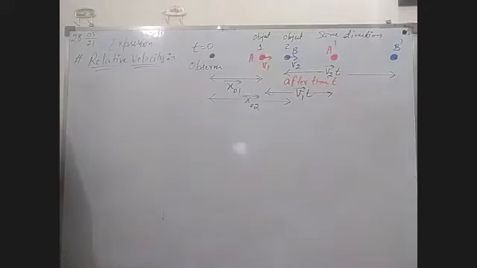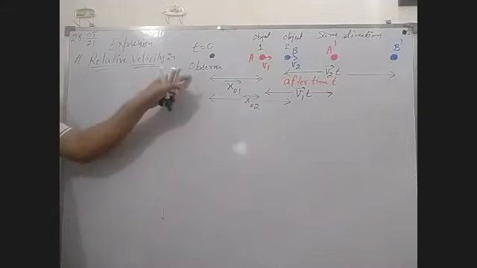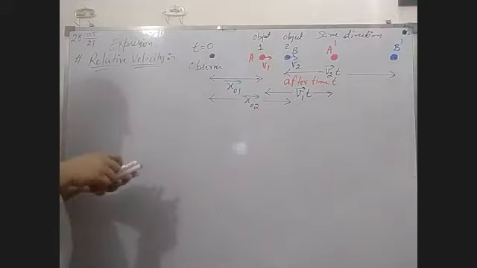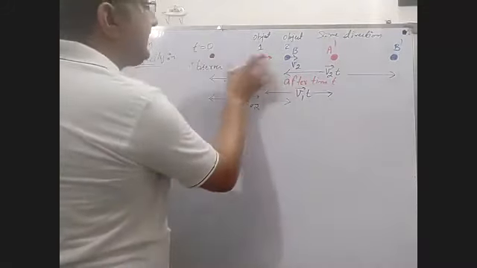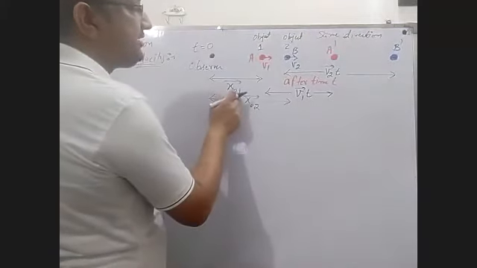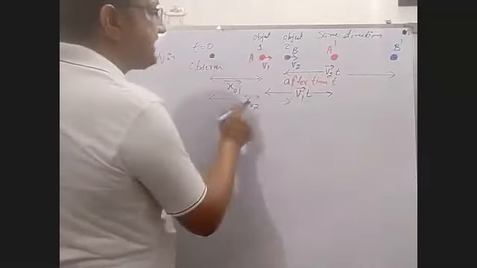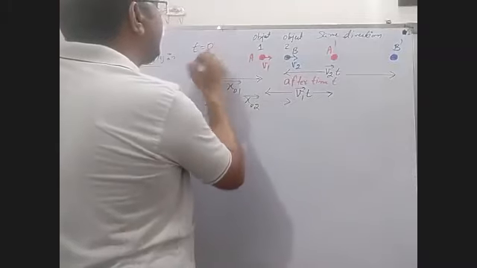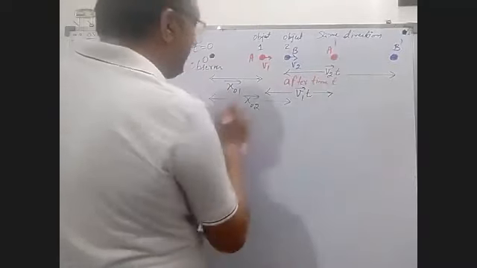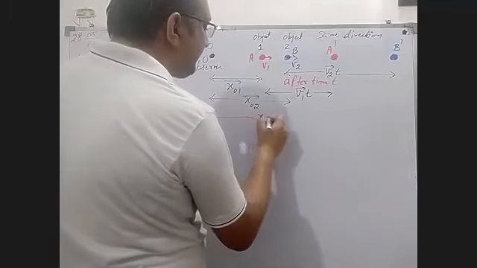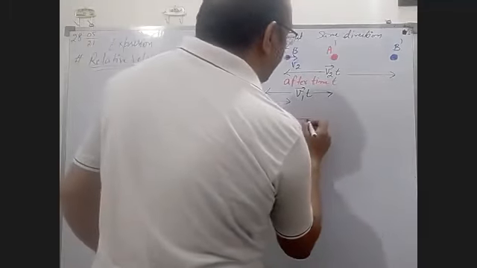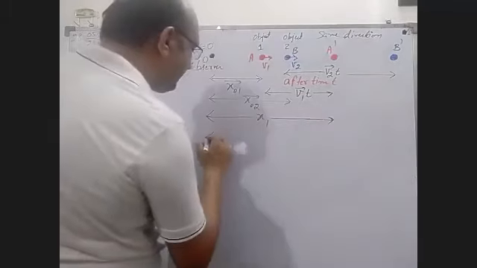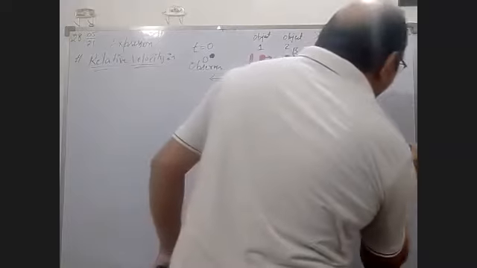Now, if after time t, x1 and x2 are the displacements of the two objects with respect to the observer, then from the observer they were initially away by x01 and x02. After time t, this point is OA dash. Now this total distance you have to take as x1 for red and x2 for blue.